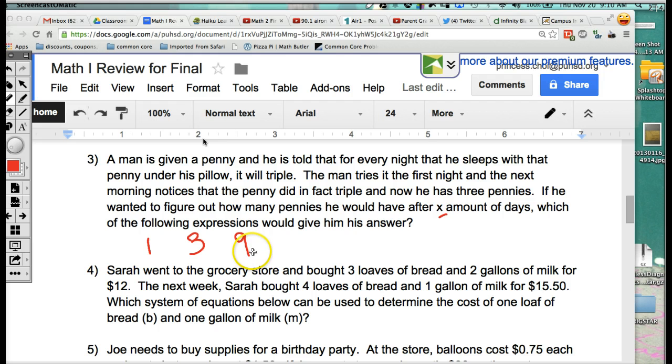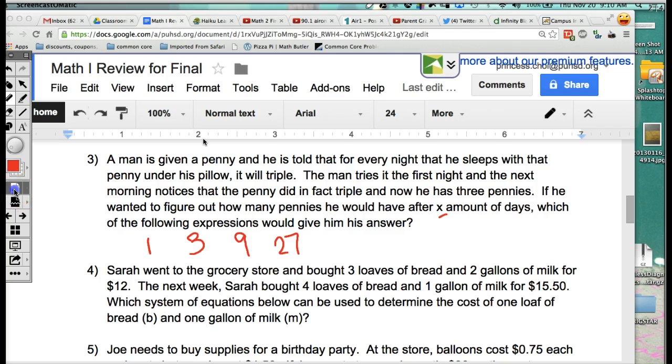He goes to bed. He wakes up in the morning. Now how many does he have? 27. So that's what it means. Tripling means, okay, every night you wake up, you're going to have 3 times as much. Okay? So then now, I want to find out at X nights, how many am I going to have? This is evening 1.